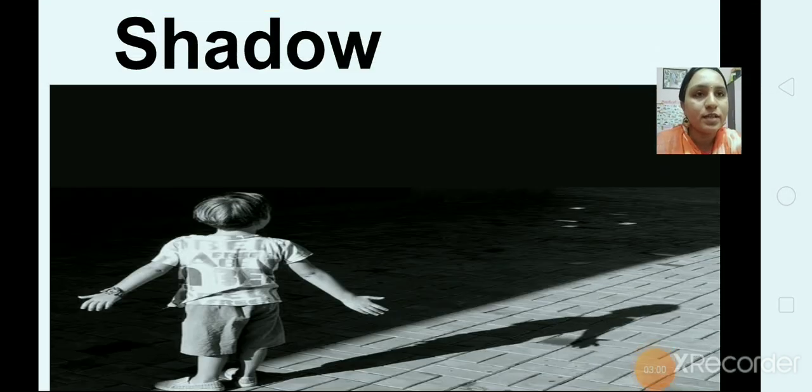Today's topic is shadow. Okay, so children, you must have noticed during the daytime when you are out, there is a dark image moving along with you. Have you ever noticed that dark image which is moving along with you?